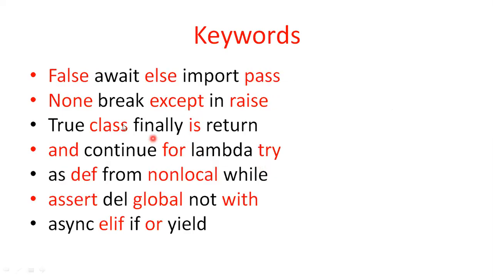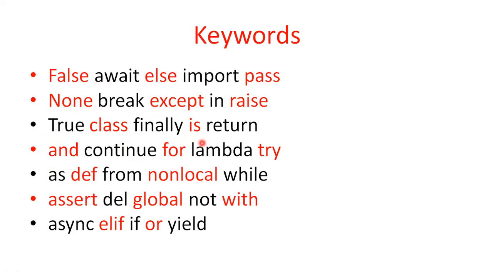You have different keywords available. Here, False is one type of keyword, along with await, else, import, pass, None, break, except. In Python you have this many keywords available, and then True, class, finally, is, return. Like that you have different keywords.